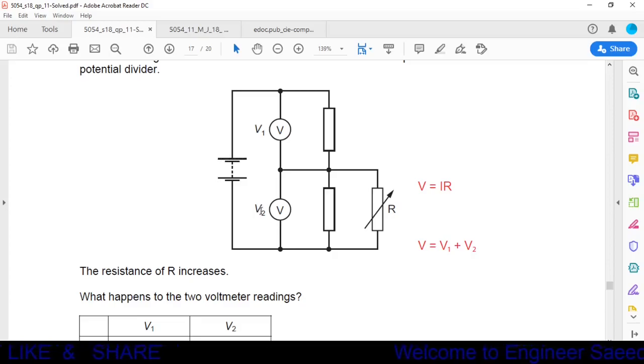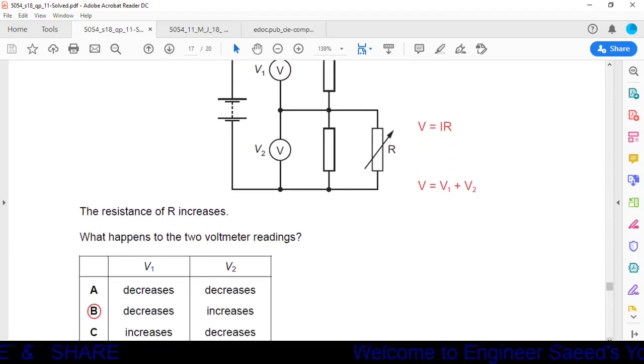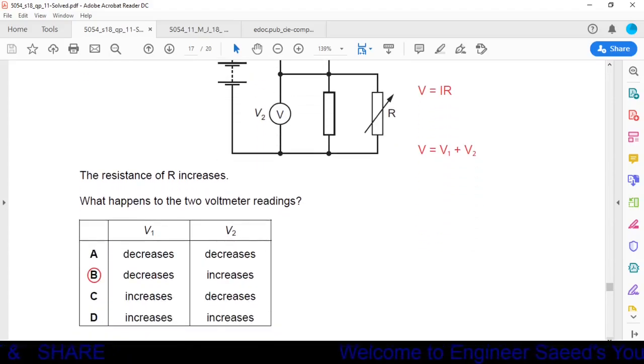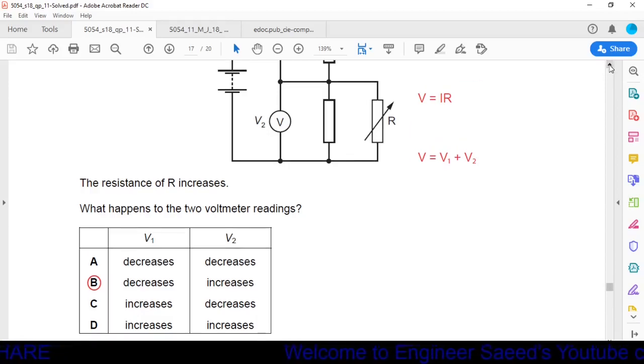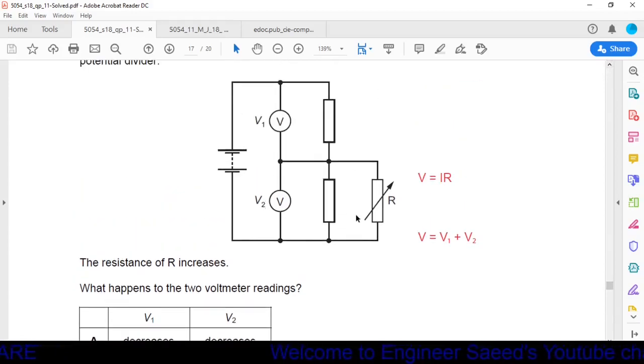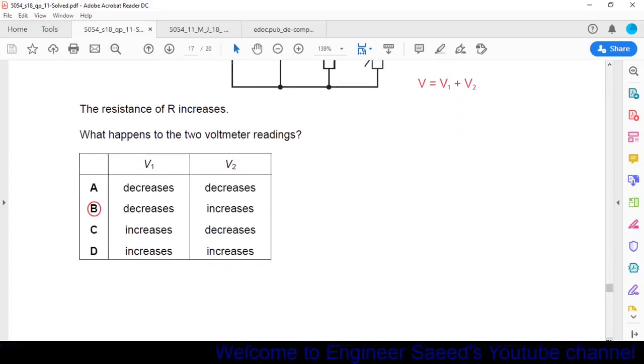If V2 is increasing, then V1 will decrease. So V2 will increase and V1 will decrease. Now we read our options. In option B, it is given that V1 decreases and V2 increases. So our correct option is option B.